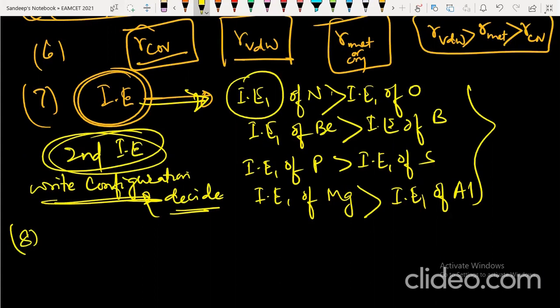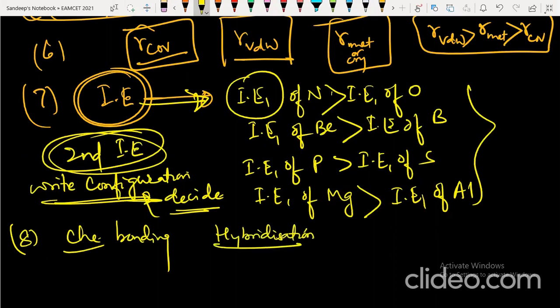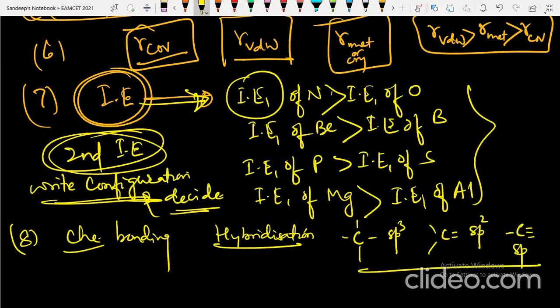Coming to chemical bonding, what can they ask you in bonding? First, you have to prepare hybridization. The hybridization trick has already been given to you. If all carbon single bonds are there, then sp3. If a double bond comes, then sp2. If a triple bond comes, then sp.